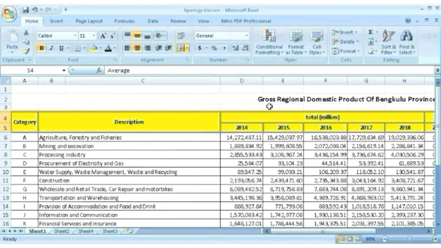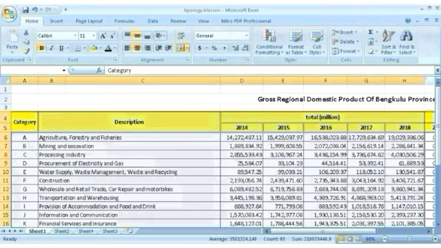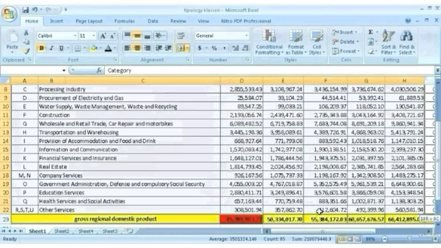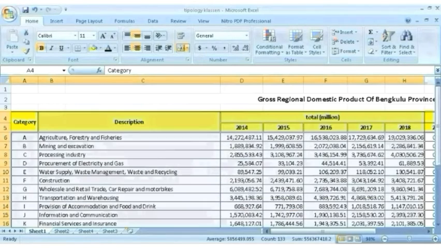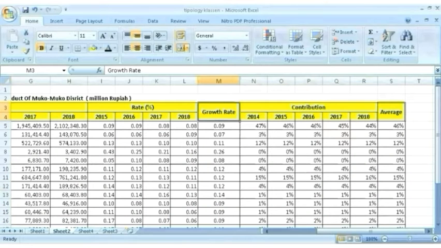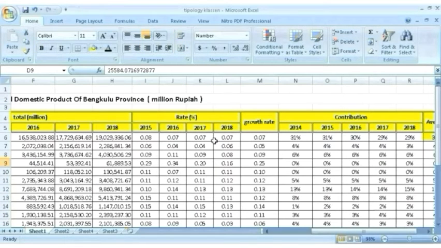This is the gross regional domestic product, as you can see on the screen. This is data to find the typology cluster. This is Bengkulu province and this is Mukomuko district. Next is the step to find the rate in percent.